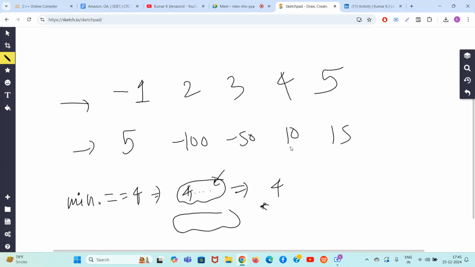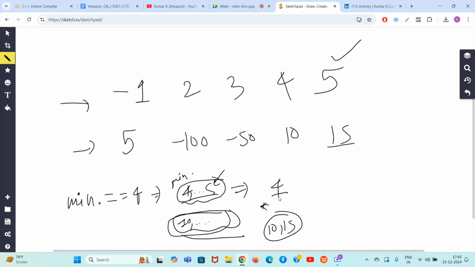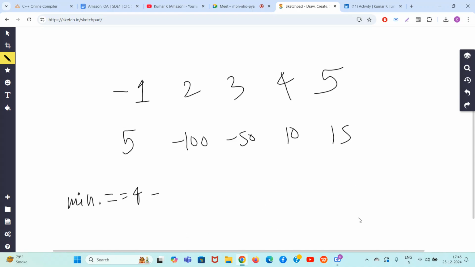But here the 10 will come for sure. Other elements do matter here because you have to increase this sum because this will get multiplied by 4. So here 10 is there, but another number you will use, 15 also. And here if you include 5 it does not matter, the minimum of that will be 4 only. So 4 into 10 plus 15, which is 4 into 25, which is 100. Okay. So guys, you know how to solve the problem when minimum is equal to 4, right?